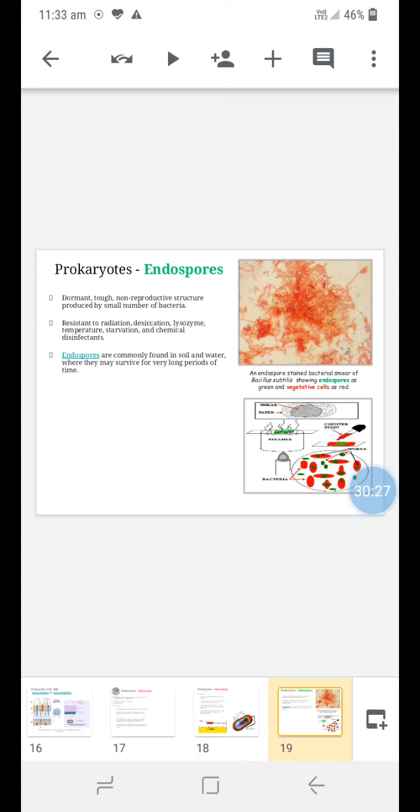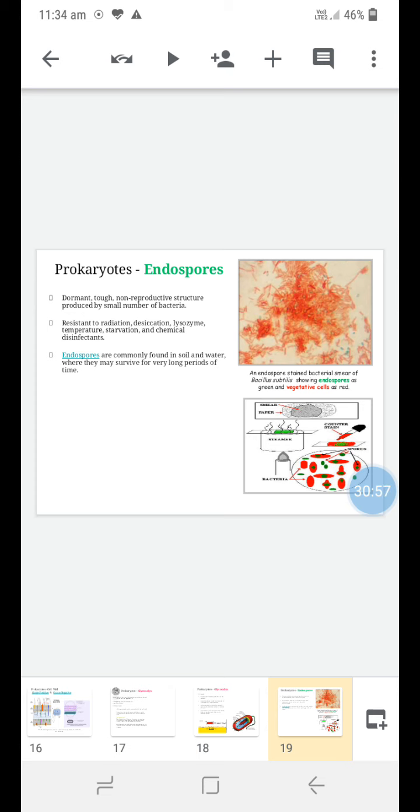Then endospores are also present. These are dormant, tough, non-reproductive structures produced by a small number of bacteria. They give resistance to radiation, desiccation, lysozyme, temperature, starvation and chemical disinfectants. Endospores are commonly found in soil and water, where they may survive for very long periods of time. You can see the structure of the endospore here in the slide.